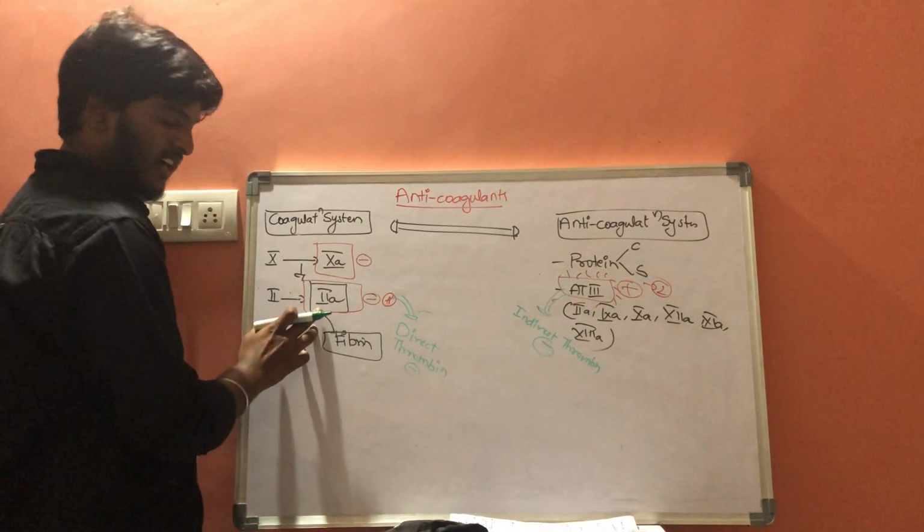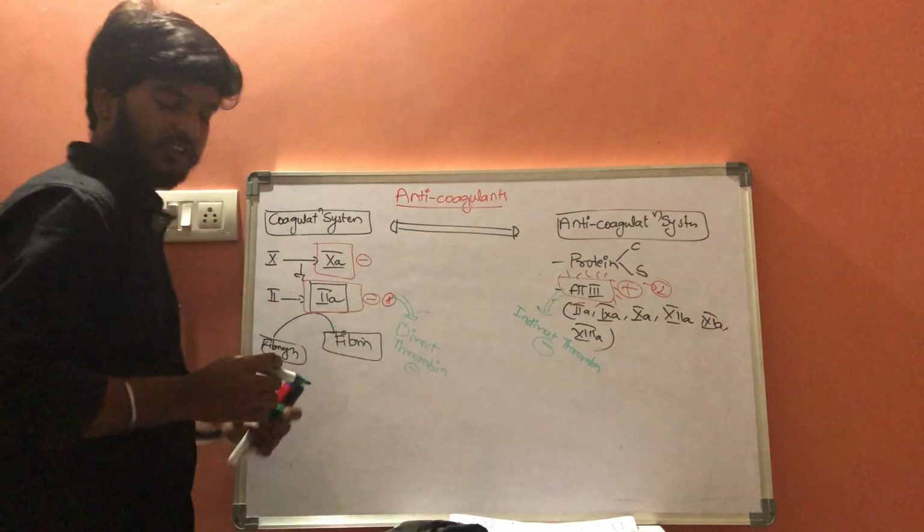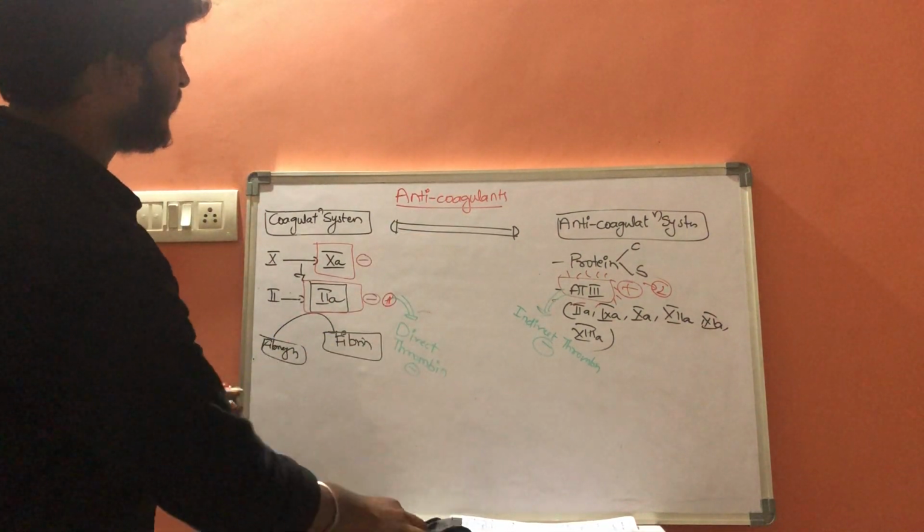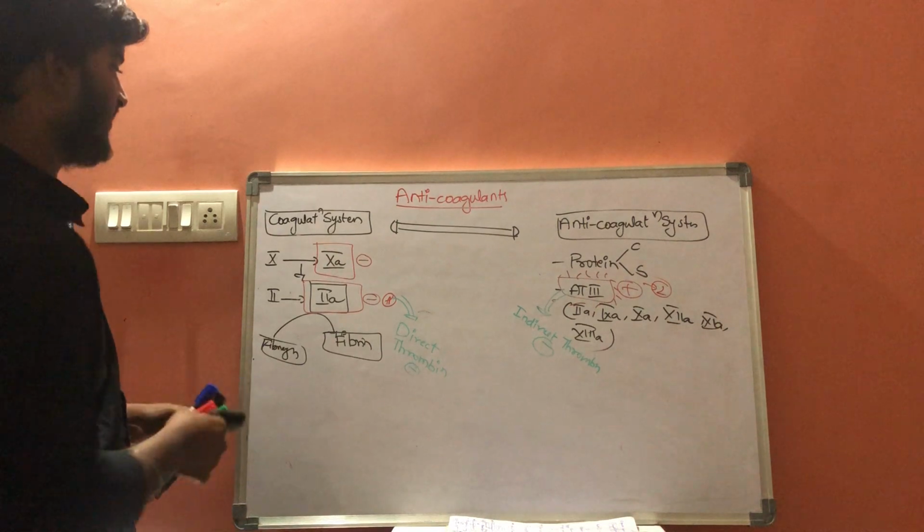So these are the direct thrombin inhibitors, and these are the indirect thrombin inhibitors. Let us discuss direct thrombin inhibitors first.